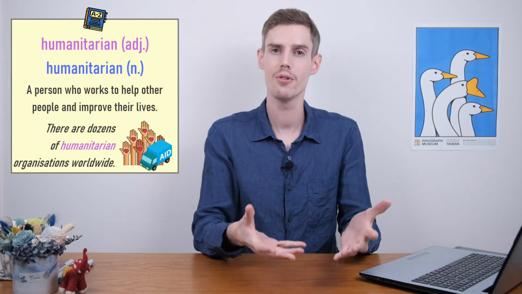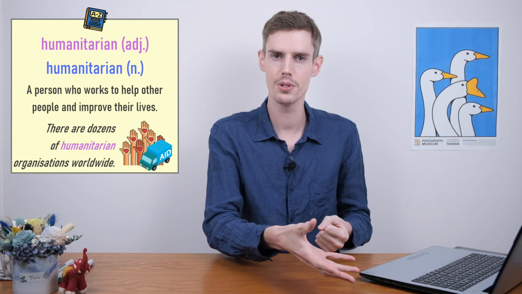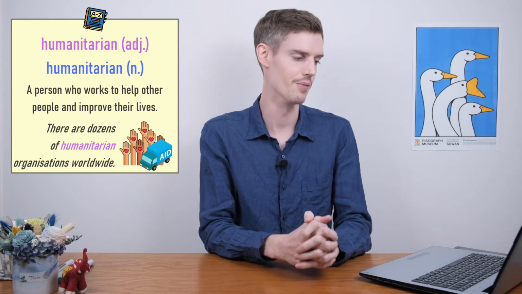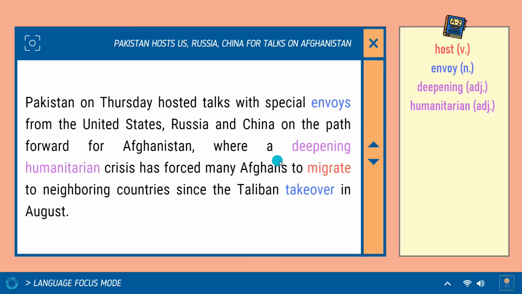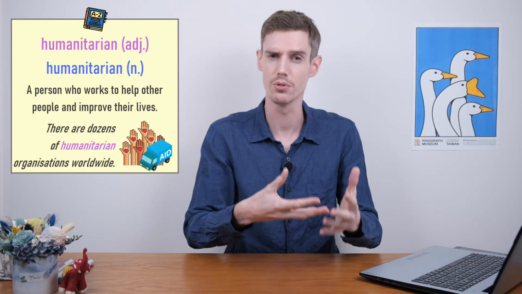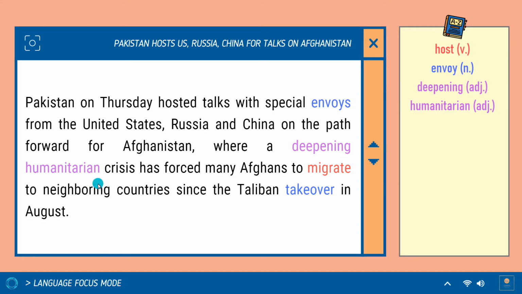So humanitarian as an ADJ refers to anything that is helping humans and people to live better lives. Humanitarian. So in this sentence, a deepening humanitarian crisis. It means that the crisis is becoming worse in this sentence here. The humanitarian crisis, so it's affecting lots of people's lives, it's becoming worse, okay?